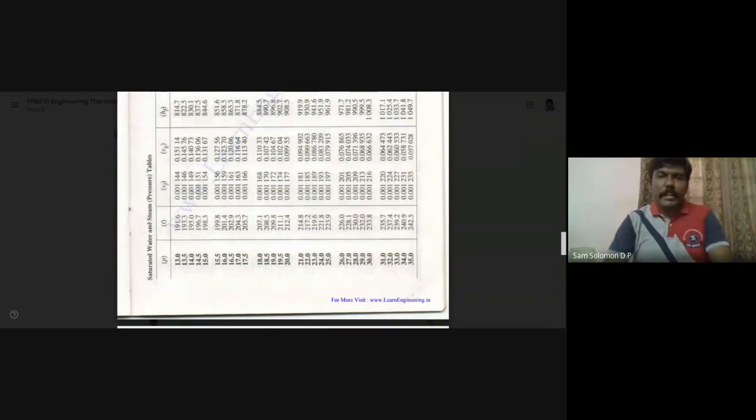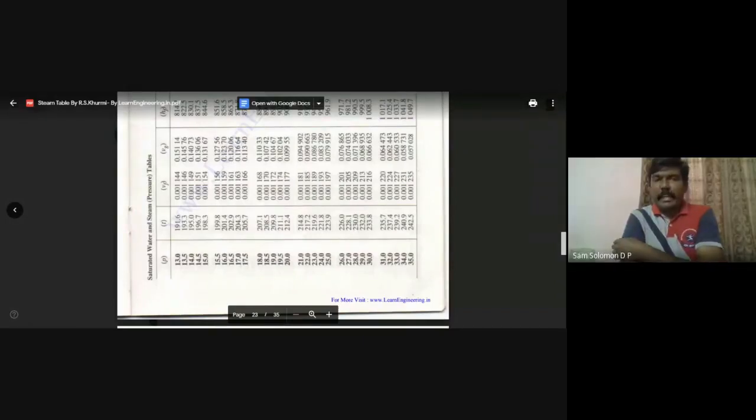So 0.09 equals 0.001177 plus X into (0.09955 minus 0.001177). Now try and find the value of X. It is 0.9. Now that you know the value of X, they are asking us to find the value of H, specific enthalpy, and specific entropy.